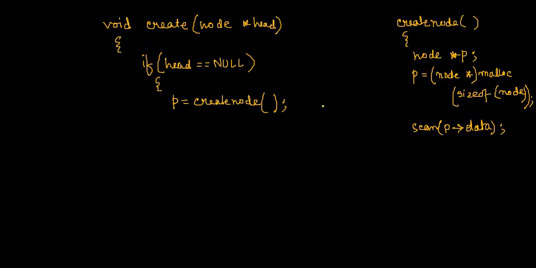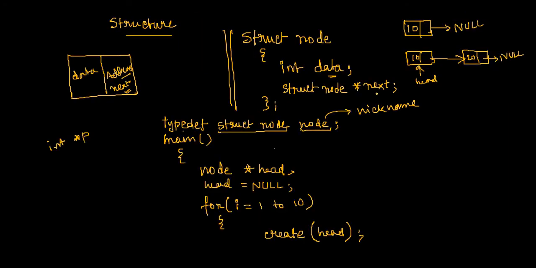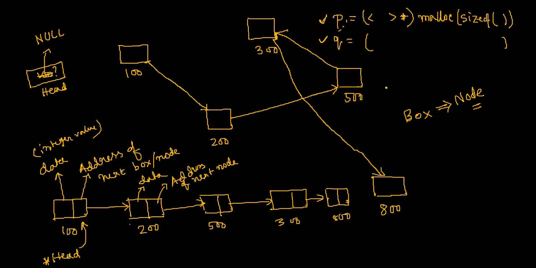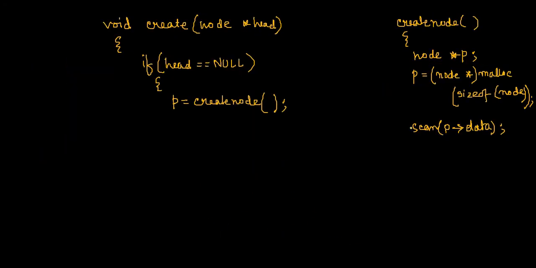So a very important task is to assign null to the next variable pointed to by this P. How can we do this? We can write P arrow next equal to null.